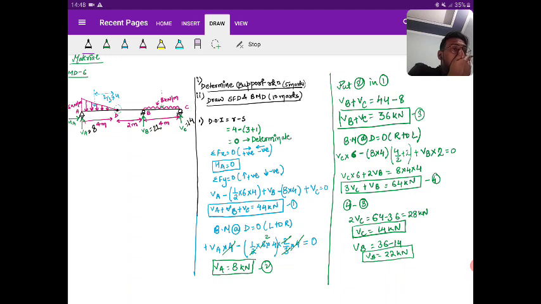Please ask. You may ask, sir, why we haven't used summation of moments about any point equal to 0. We can use it, that's not a big deal. But I just use bending moment as per my convenience, coming left to right or right to left, because I just want to solve it simply.